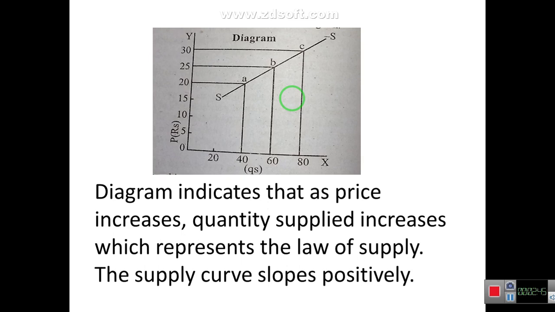Now we explain with the help of diagram. This diagram has been constructed with the help of schedule. When price is 20, supply is 40. Price increases from 20 to 25, supply increases from 40 to 60. When price increases from 25 to 30, quantity supplied increases from 60 to 80. And by joining these points A, B, C, we get the SS supply curve, and this SS supply curve represents the law of supply.